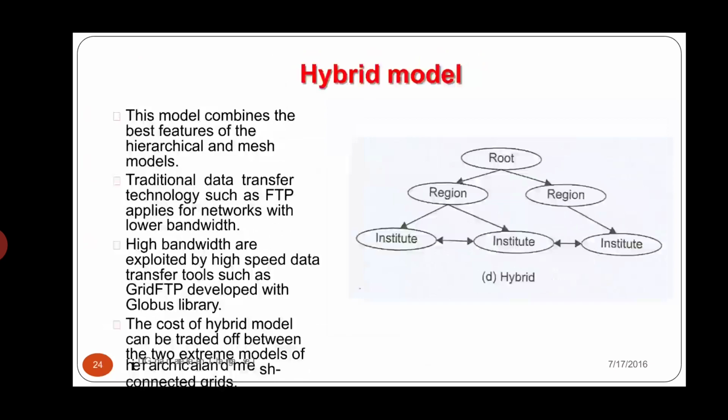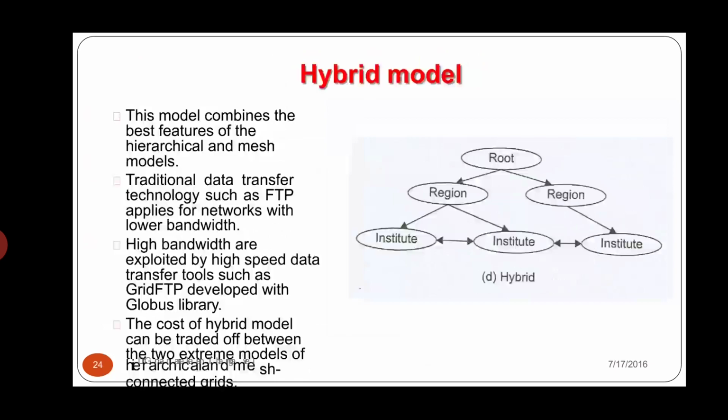The network links in a data grid often have fairly high bandwidth, and other data transfer models are exploited by high speed data transfer tools such as grid file transfer protocol.